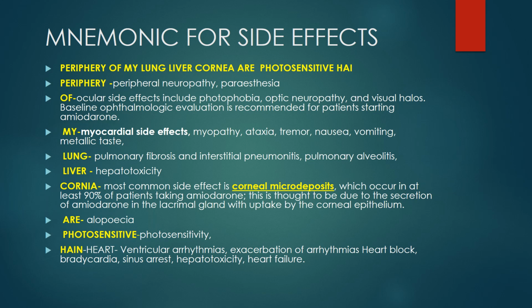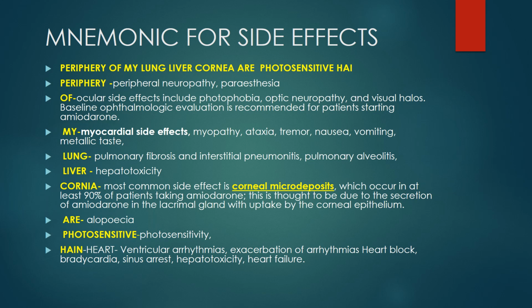At the level of the lung: pulmonary fibrosis, interstitial pneumonitis, pulmonary alveolitis and hemorrhage, interstitial lung disease, organizing pneumonia, we have already discussed this in detail under the fatal side effects. Then in the liver, it is hepatotoxicity, raised liver enzymes are seen, so the patient frequently has to get liver function tests done. Then cornea: the most common side effect, as I told you earlier, is corneal microdeposits, which occur in at least 90% of patients taking amiodarone. This is thought to be due to the secretion of amiodarone in the lacrimal gland, with uptake by the corneal epithelium.